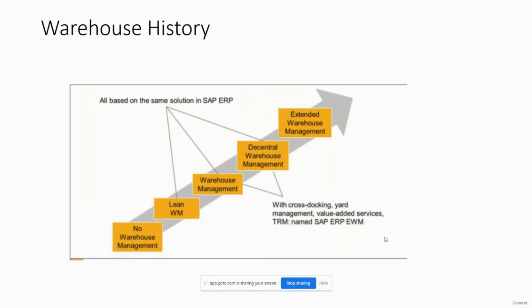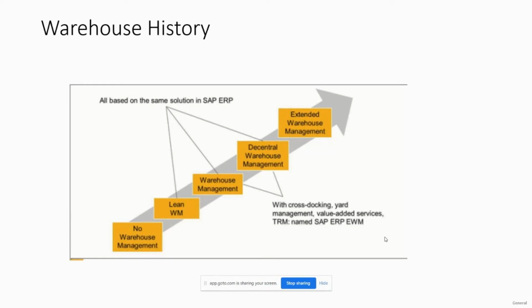Initially we do not have the warehouse management system. So whenever we are receiving any material into the storage location, we could not track where we are placing it, and what operations we are performing on this particular material, we could not track all of those. Then SAP came up with lean WM.